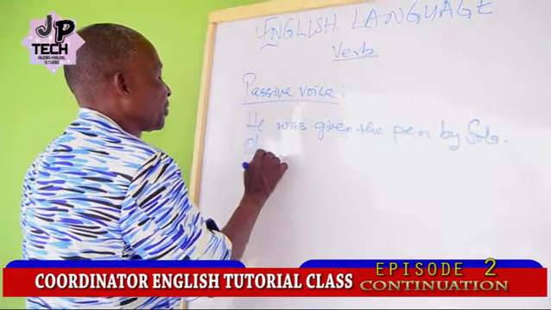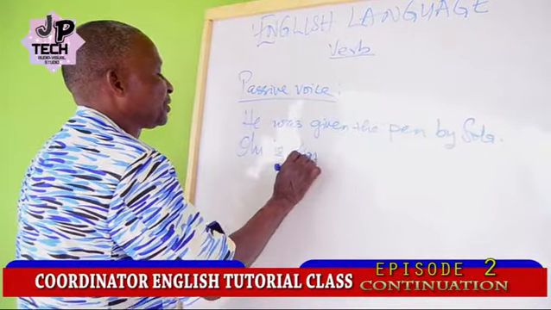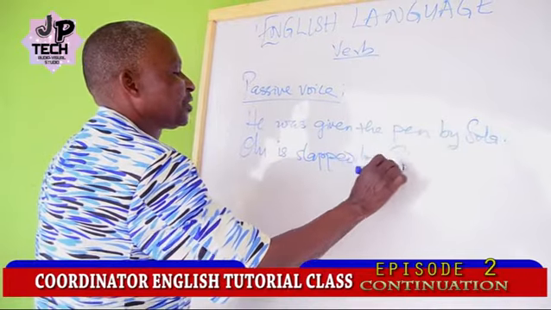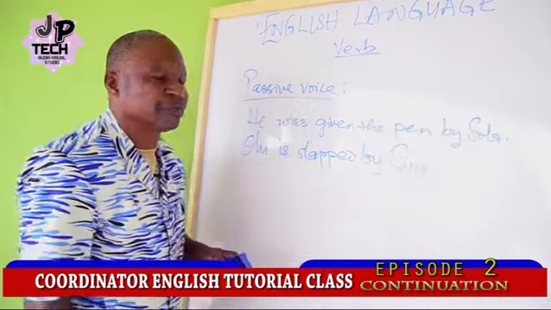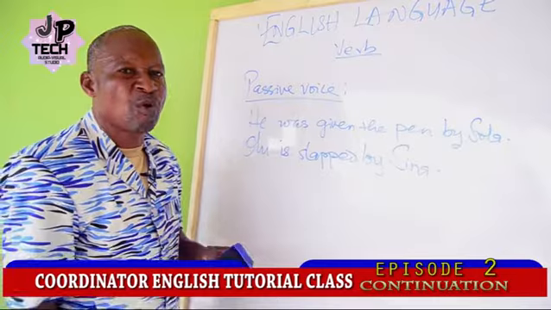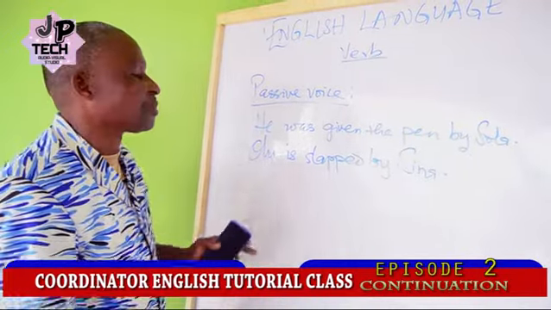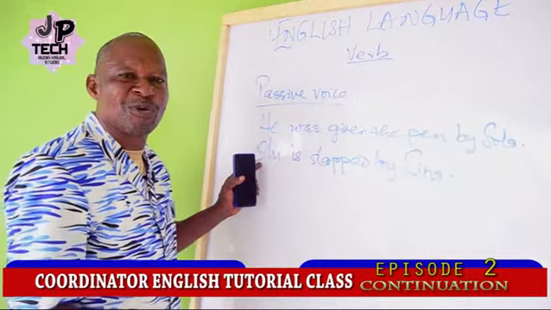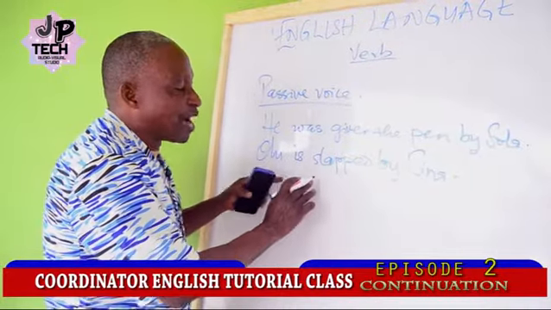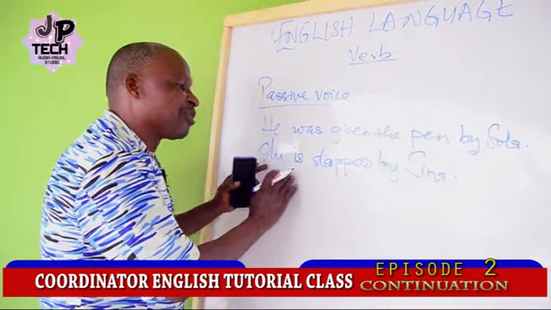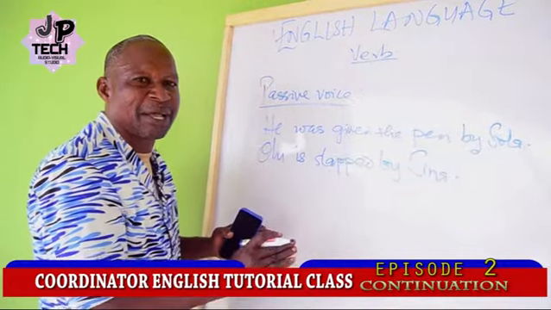Olu is slapped by Shina. In this expression, Olu is the subject of the verb is slapped.